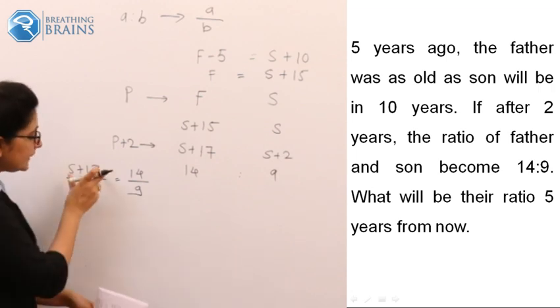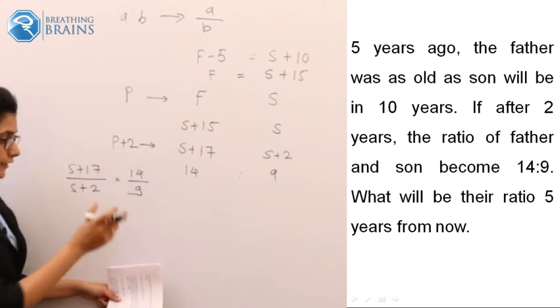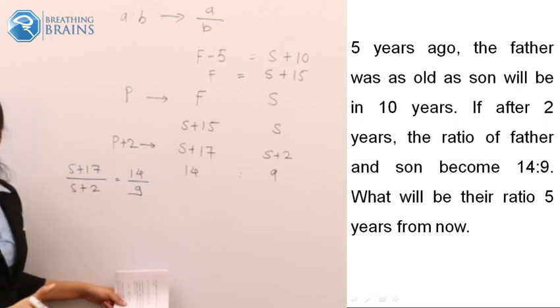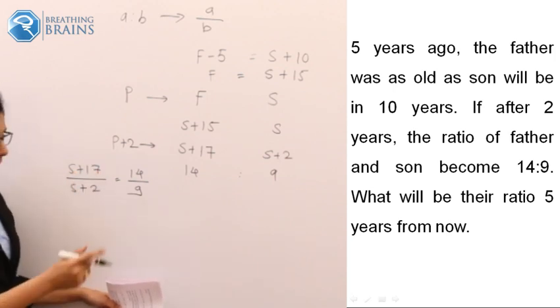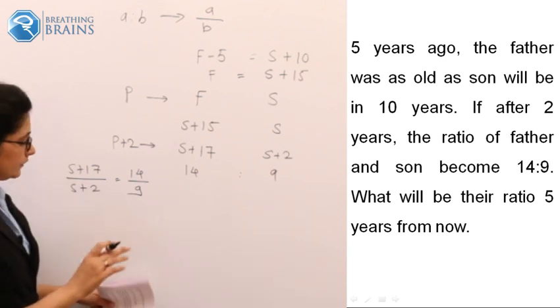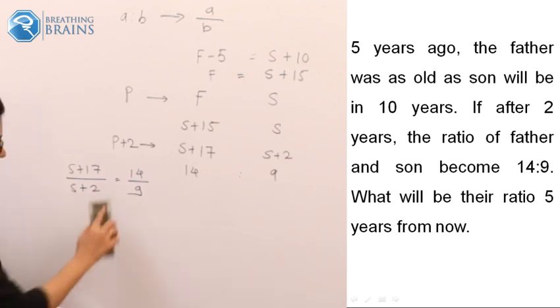The numerator term, as the ratio is coming out as 14, should be a multiple of 14. Either it should be 14 or a multiple of 14, right? But the numerator term cannot be 14, because one value is 17, so it is not going to be possible. So I will write down this question.